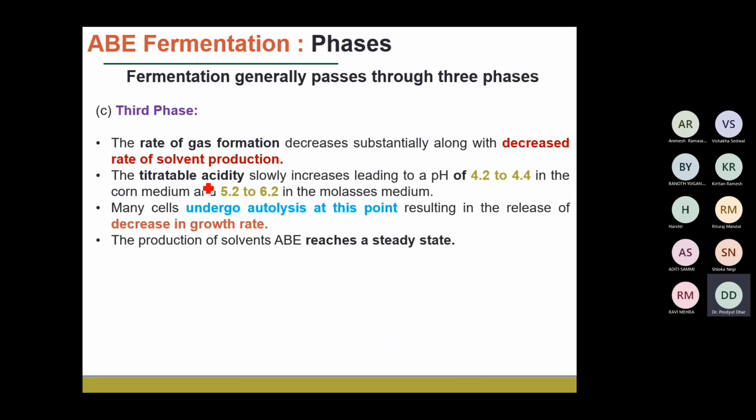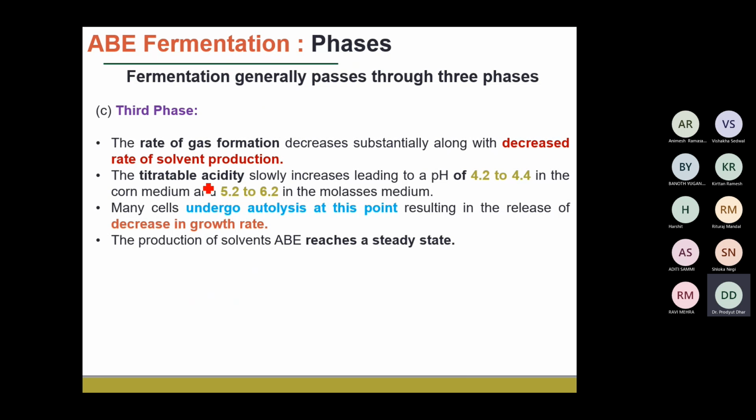Okay, because in some media we have other media components like ammonium nitrate and other ammonium derivatives or nitrogen sources, which actually play a very major role in changing the pH. So therefore, the change in the pH because of the conversion of these acids into the solvents will depend upon the type of initial carbon source that we are having.